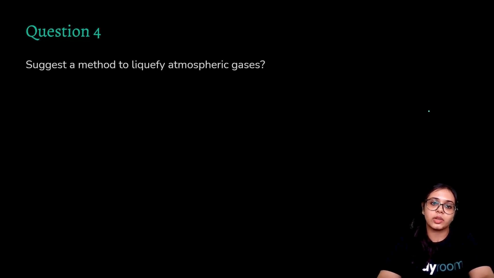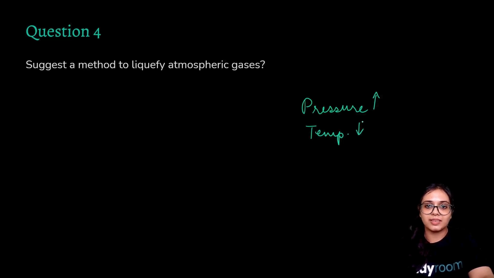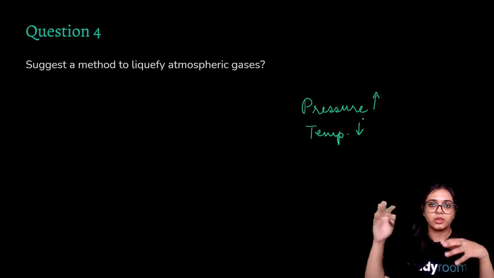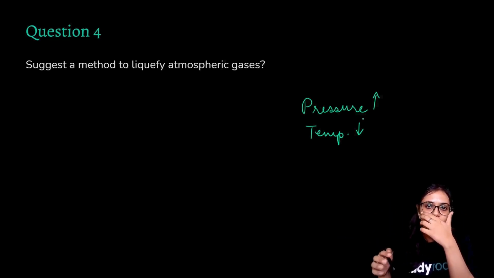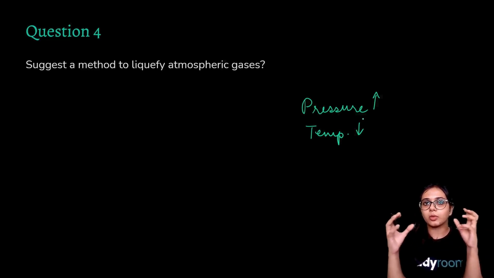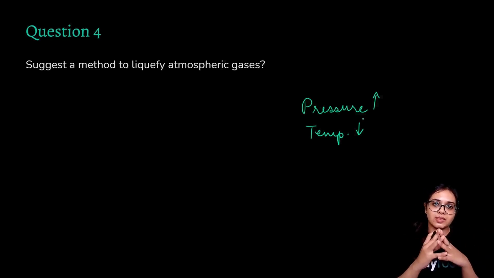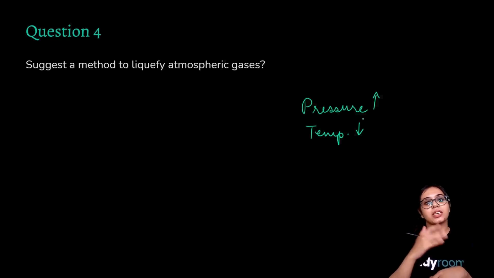Question 4. Suggest a method to liquefy atmospheric gases. To liquefy atmospheric gases, you apply high pressure and decrease the temperature. Why? Because gases have high compressibility. So under high pressure and when the temperature is low, the kinetic energy will be low, and because the kinetic energy is low, the gases cannot randomly circulate here and there. So to reduce their kinetic energy and bring them closer to each other, atmospheric gases can be liquefied by reducing the temperature and by increasing the pressure.